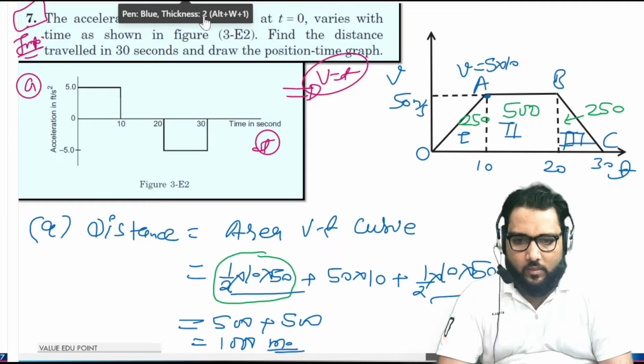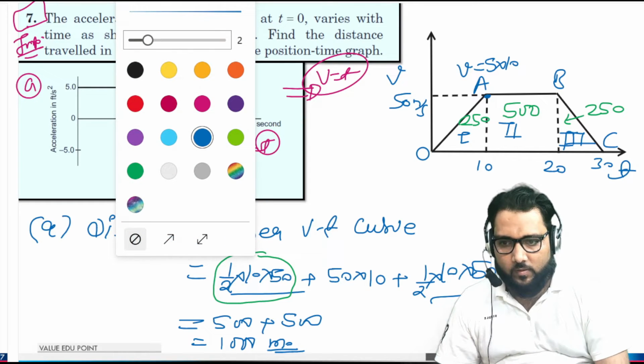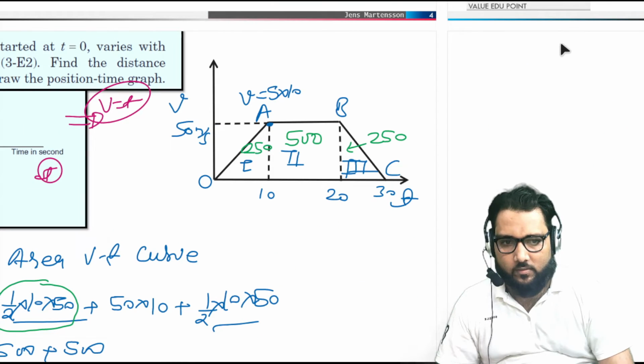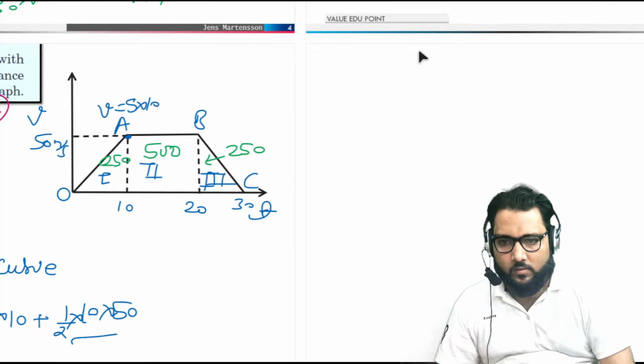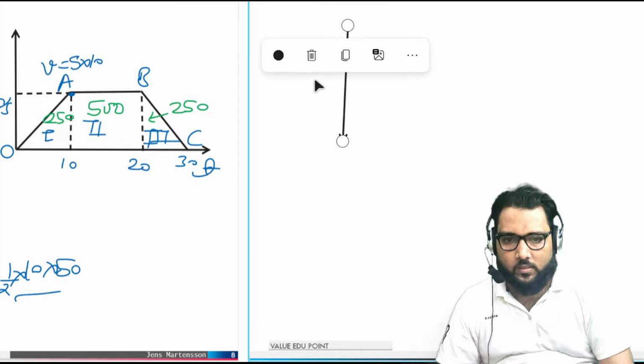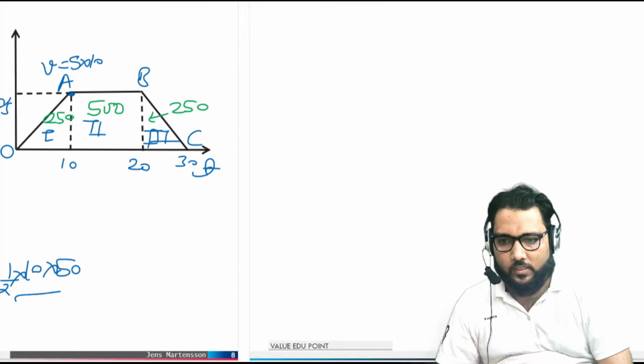So now guys, for the second part of this problem, look at this diagram. We make the graph between position and time.